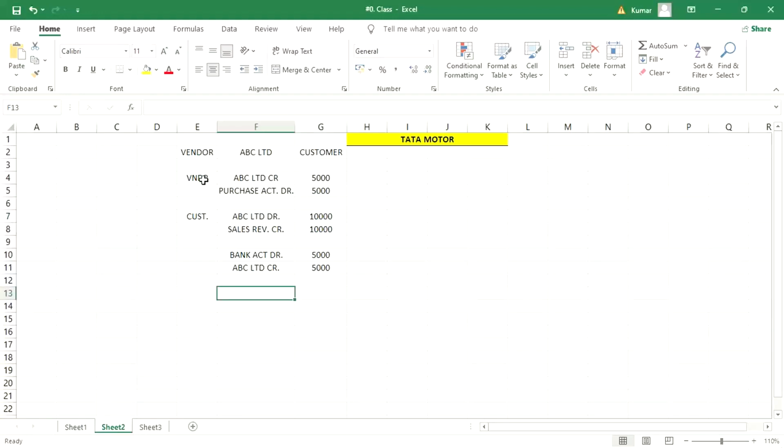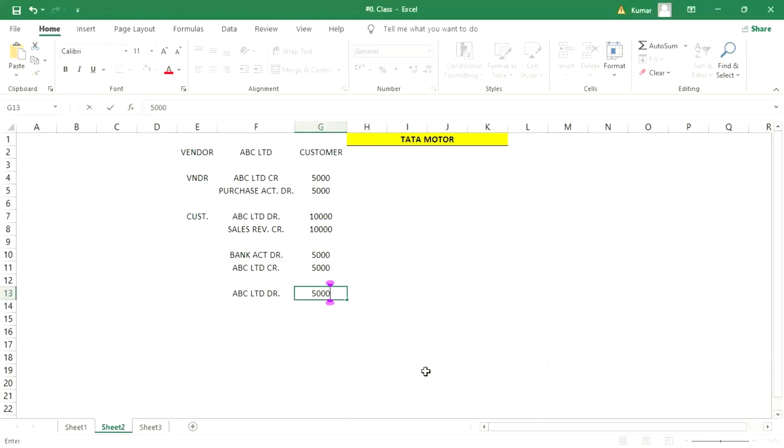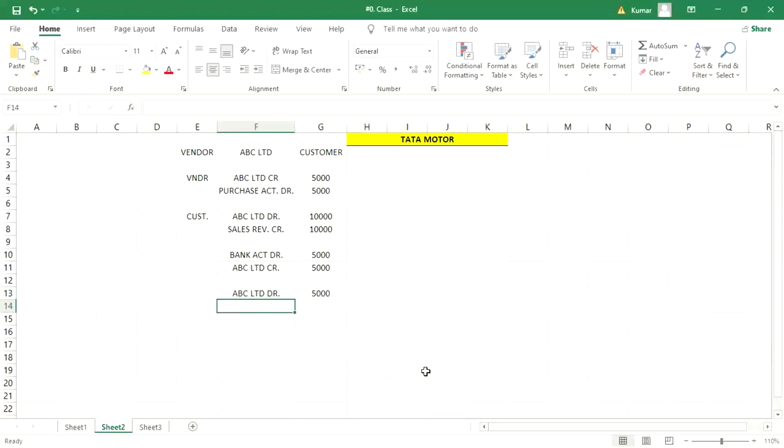Normally, when you post a payment for this vendor, ABC Limited is going to be debited, right, and the bank account is going to be credited. So ABC Limited is debited for 5,000. Now, when we receive payment from the customer, this customer is going to be credited.